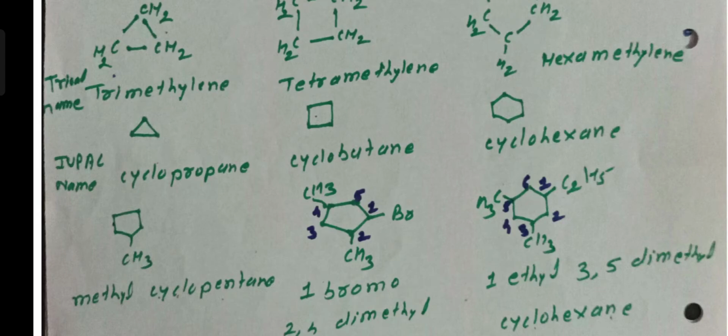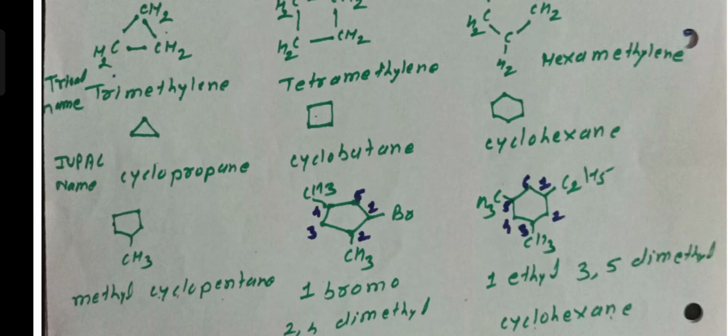Substituted cycloalkanes are formed by including the name of substituent as a prefix to the name of parent cycloalkane. Here structure first, parent cycloalkane is the 5-membered ring in cycle, therefore name of this compound is the cyclopentane, and one hydrogen atom is replaced by the methyl group, therefore name of this compound is the methylcyclopentane. When more than one substituent is present, they are written in alphabetical order along with the position held by them in the ring.